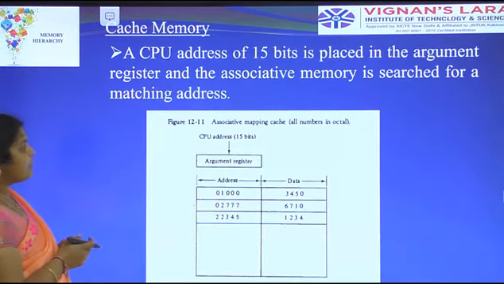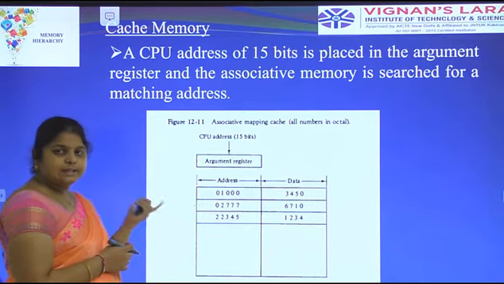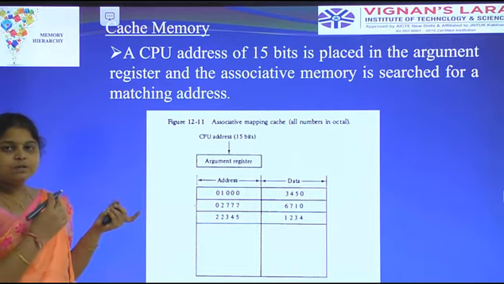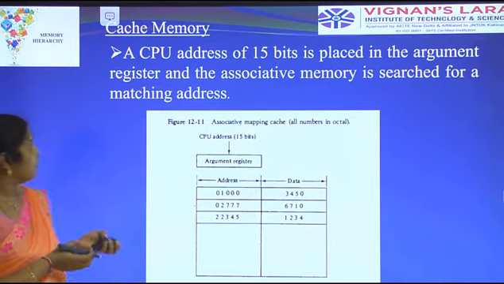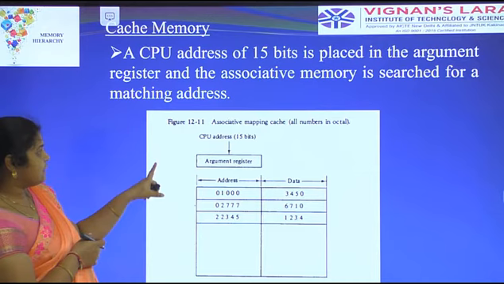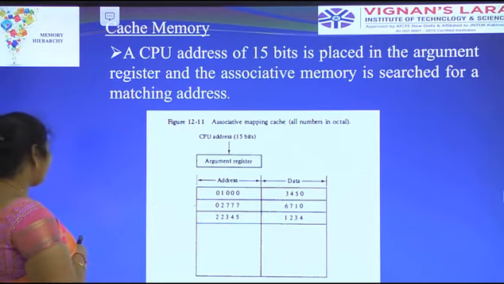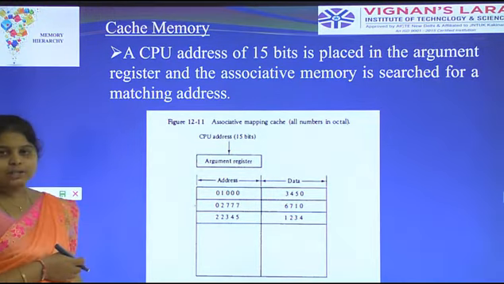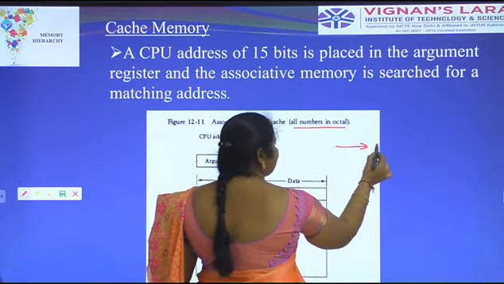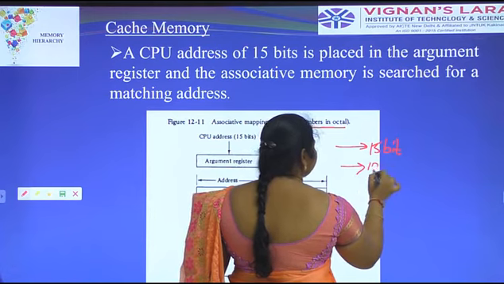Okay, the CPU address of 15 bits. Already we know what 15 bits and 12 bits are. Associative mapping identifies both the 12-bit and the 15-bit representation. The CPU address of 15 bits is placed in the argument register and the associative memory is searched for a matching address. This is the associative mapping of cache. All numbers are in octal, both the 15-bit and 12-bit representations.